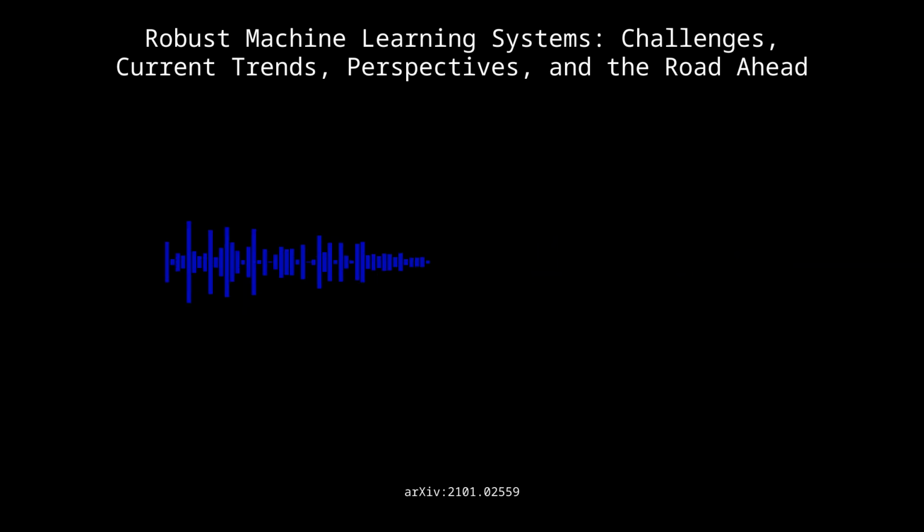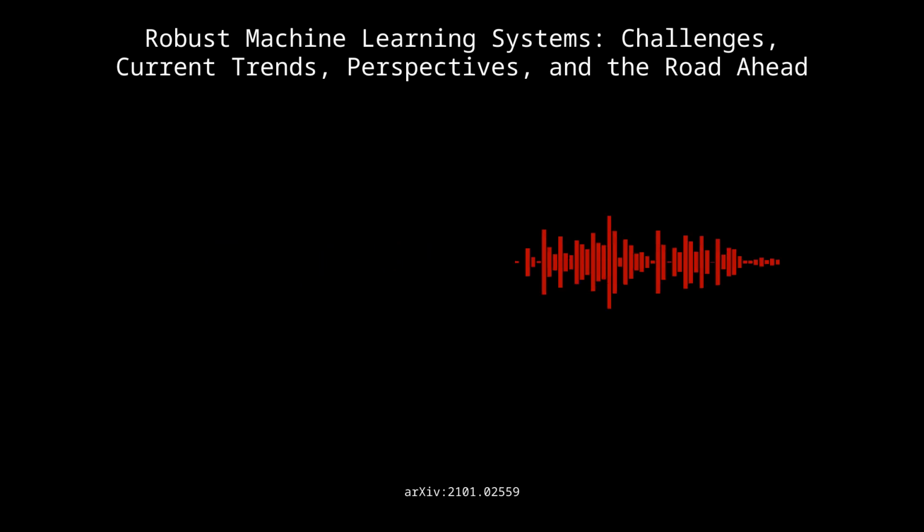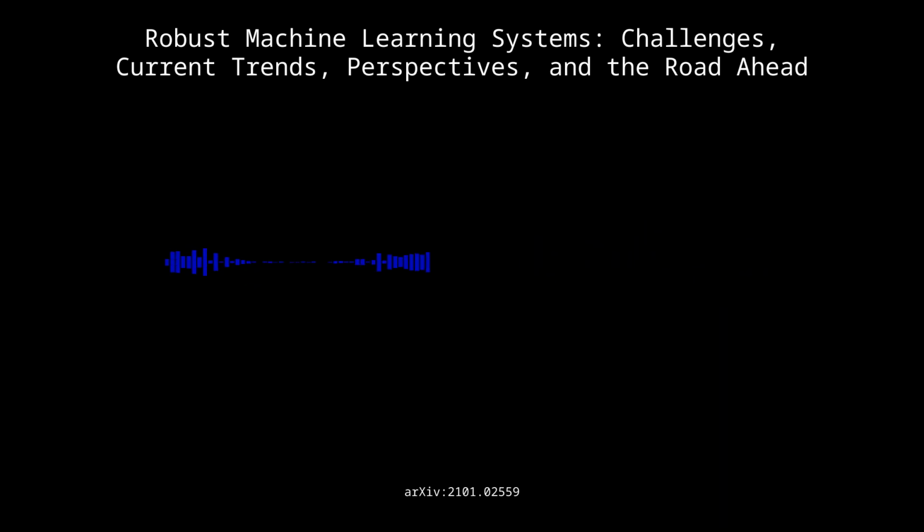Right. Let's start with SAT-SMT solving. This involves representing the neural network and its properties as logical formulas, and then using solvers to check if those properties hold true. So you're basically turning the neural network into a math puzzle and letting computers solve it to verify that it's working right. That's a good way to think about it. SAT solvers work with propositional logic, which makes them good for verifying binarized neural networks. SMT solvers, on the other hand, can handle more complex theories, so they can verify DNNs with real-valued parameters.